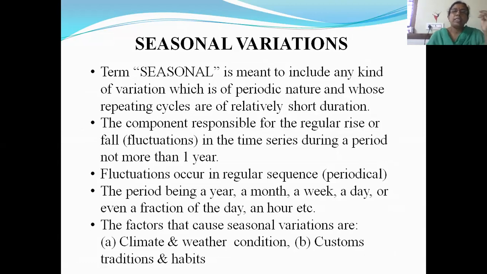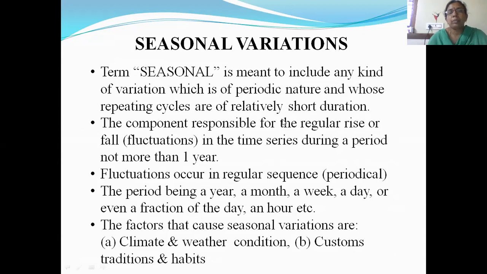Next, the second component is seasonal variations. As we can guess from the name itself, seasonal variations means variations which occur in different seasons. What is seasonal? The term seasonal is meant to include any kind of variation which is of periodic nature and whose repeating cycles are of relatively short duration. So seasonal variations are the variations which occur within a year and they're repeated every year. That is called seasonal variations.